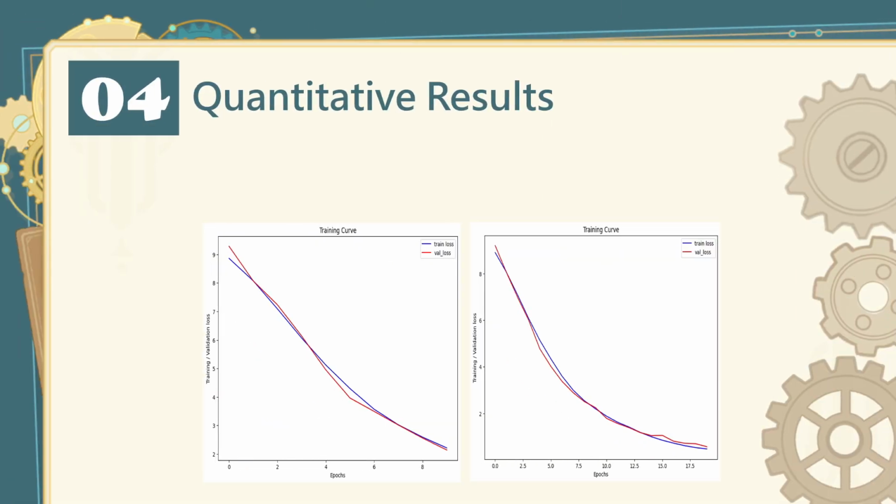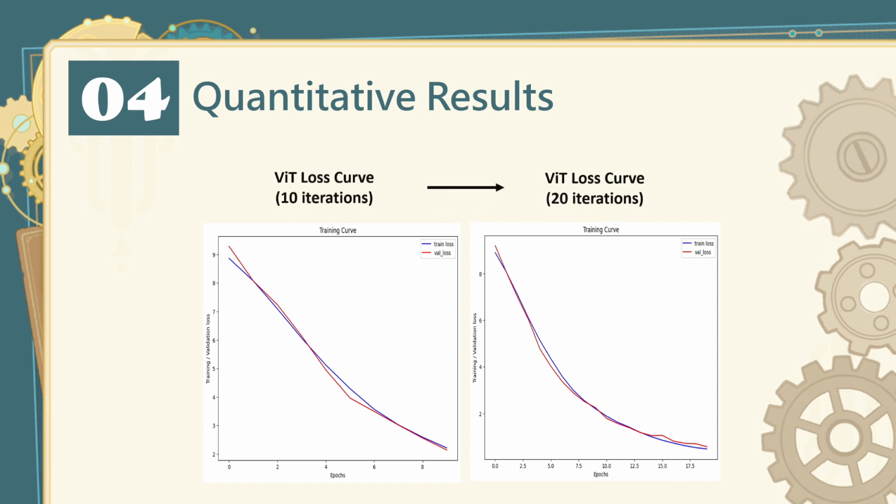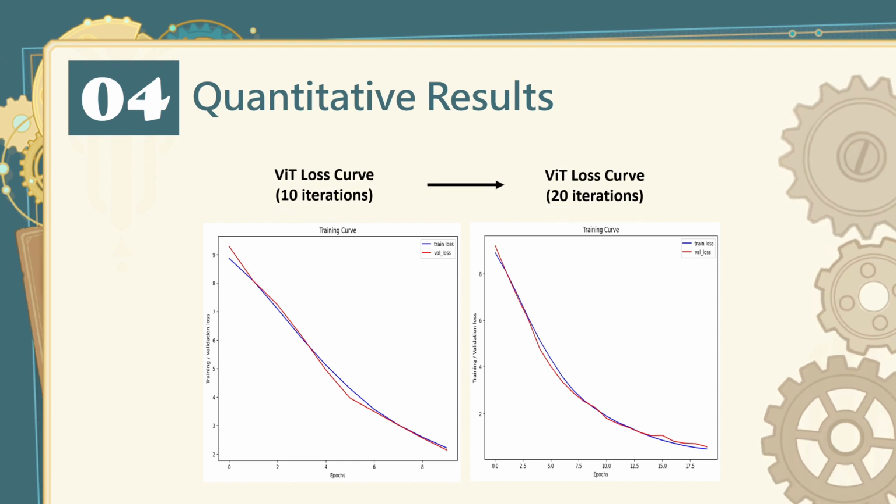Here are our training curves for the fine-tuned model. We only used the data we collected and the Mapillary dataset because the trained parameters loaded in were already trained on the Cityscapes dataset. This greatly limited the number of images. After fine-tuning for 10 iterations, we see that there is no sign of overfitting.